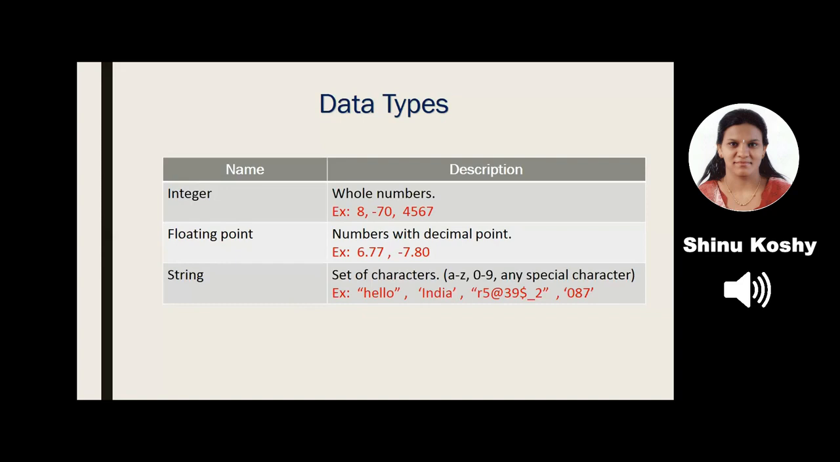Can you see the examples there? Hello is written within double quotes. India is written within single quotes. The last one, the number 087, is also written in single quotes. So it represents a string. So any string is represented within double quotes or single quotes.